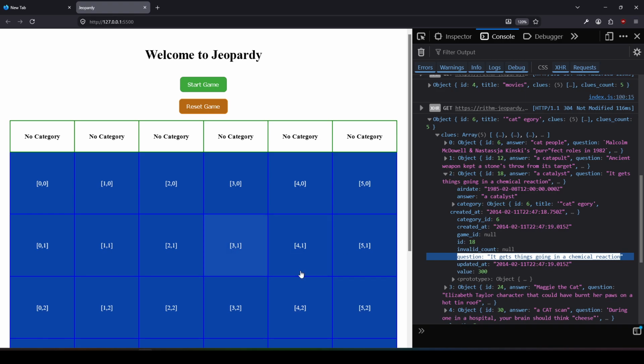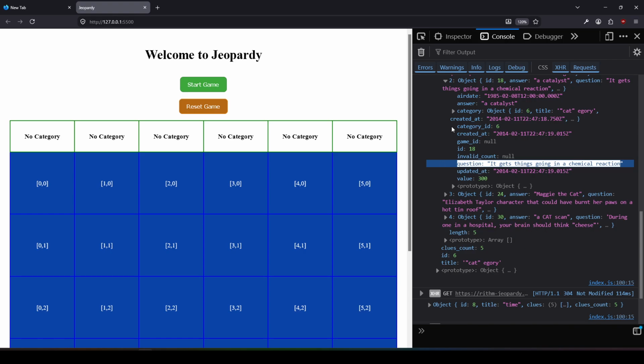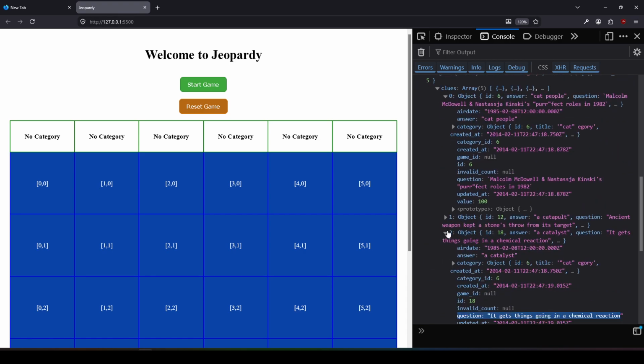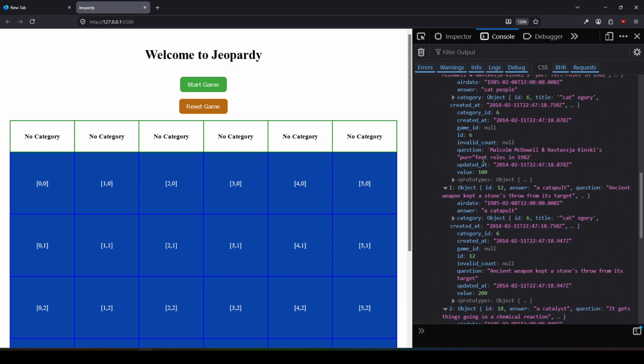Value, we could make up random values. I'm just going to plug them in, because they go in order from value.